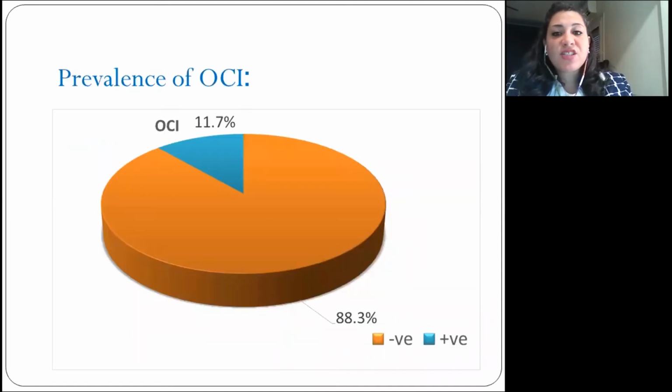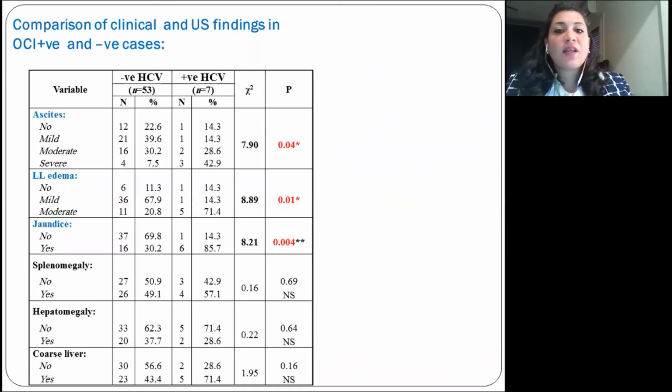The prevalence of occult hepatitis C was 11.7%, which is 7 patients of the 60 patients studied. In comparing the clinical and ultrasound findings in both occult C positive and negative cases, we found that ascites, lower limb edema, and jaundice were clinically more common, and significantly so, in patients with occult hepatitis C than in occult C negative patients.